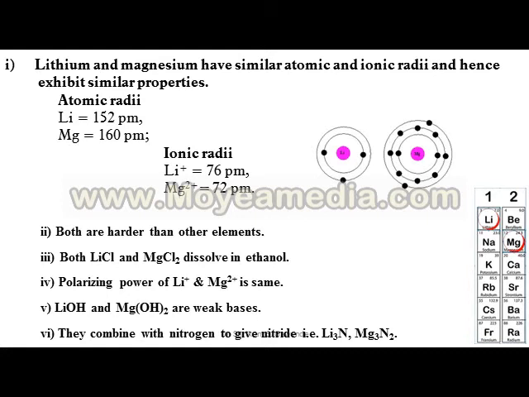LiOH and Mg(OH)2 are weak bases. They both combine with nitrogen to give nitrides, that is Li3N and Mg3N2.